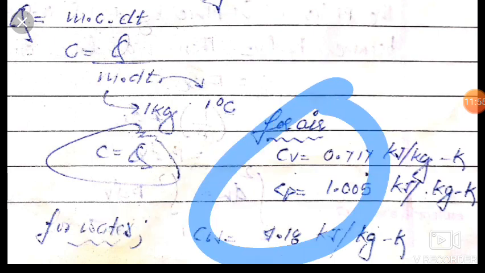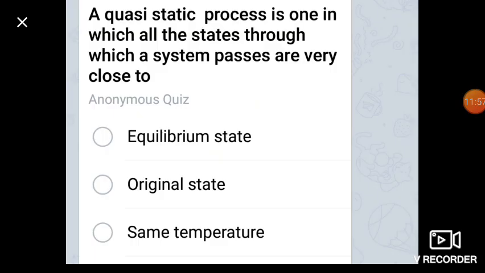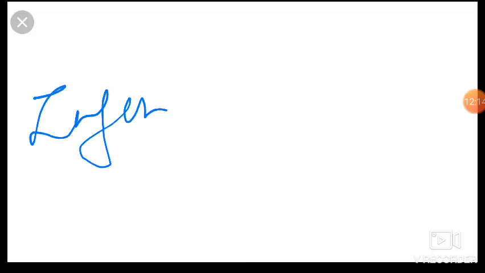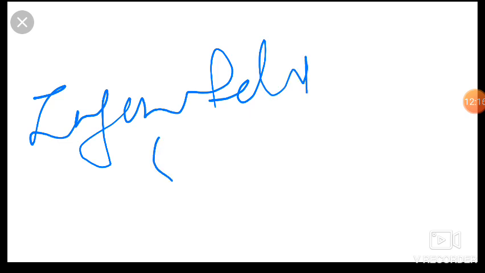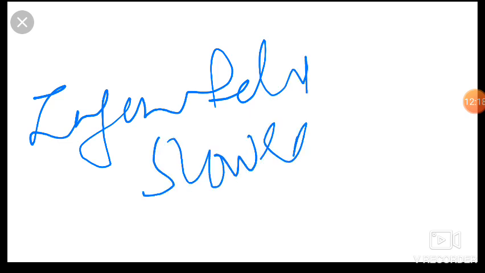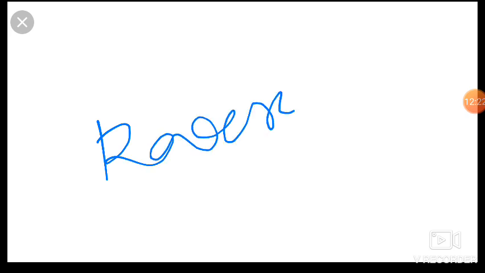Now our next question is: a quasi-static process is one in which all the states through which a system passes are very close to what? Friends, what is a quasi-static process? It is a process which is completed at an infinitely slow rate. Okay friends, it is also reversible, so there is no change in the surrounding.